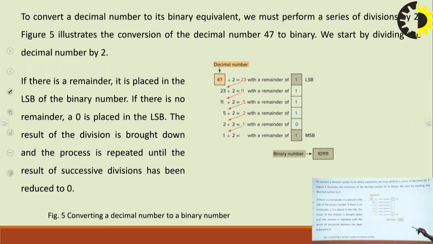Then I have shown how we convert a decimal number into a binary number. When we are converting decimal to binary, we just divide it by 2. So we know how to divide it. If it is 47, we divide by 2, and then we collect remainders from down to up, and you will get 1 0 1 1 1 1. I hope the division is clear to you already, right?